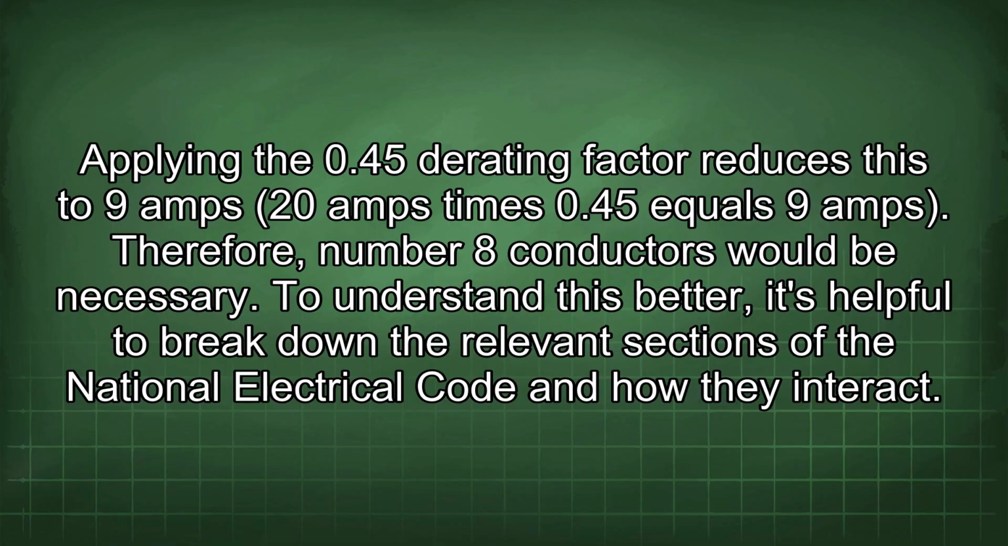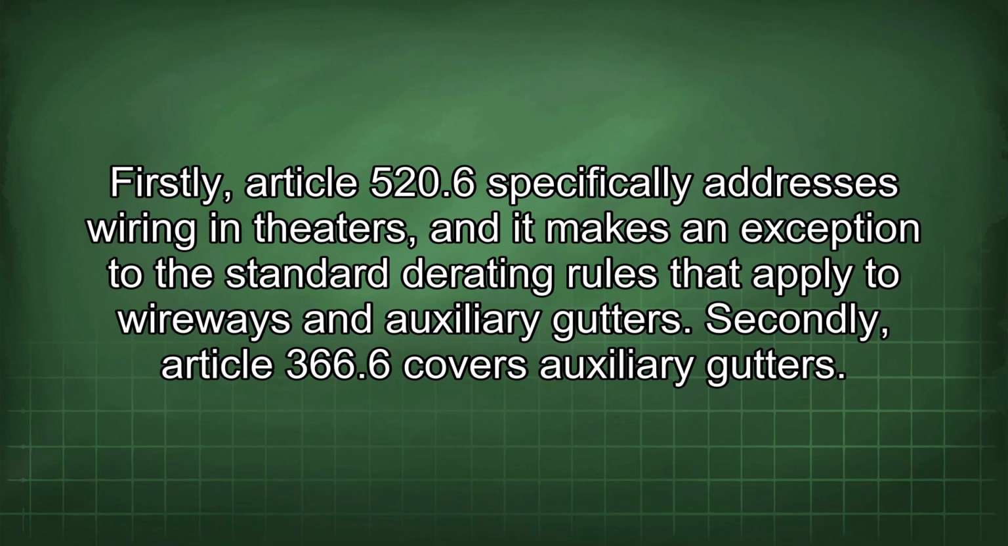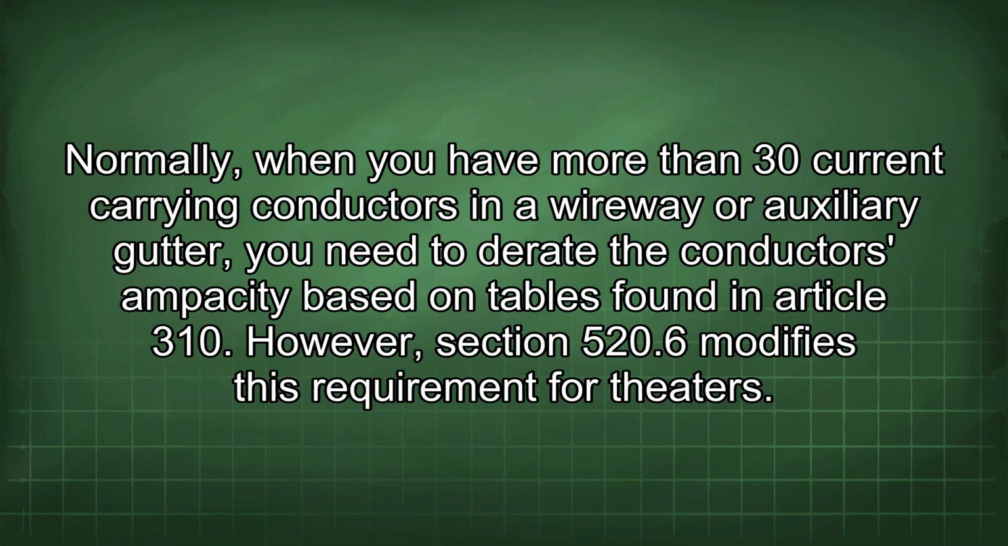To understand this better, it's helpful to break down the relevant sections of the National Electrical Code and how they interact. Firstly, Article 520.6 specifically addresses wiring in theatres, and it makes an exception to the standard derating rules that apply to wireways and auxiliary gutters. Secondly, Article 366.6 covers auxiliary gutters. Normally, when you have more than 30 current carrying conductors in a wireway or auxiliary gutter, you need to derate the conductor's ampacity based on tables found in Article 310. However, Section 520.6 modifies this requirement for theatres.